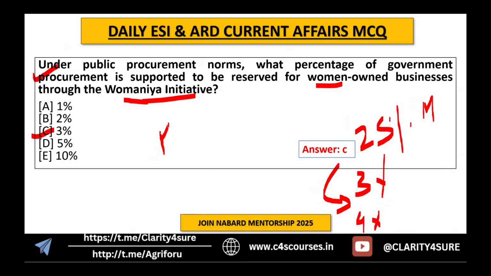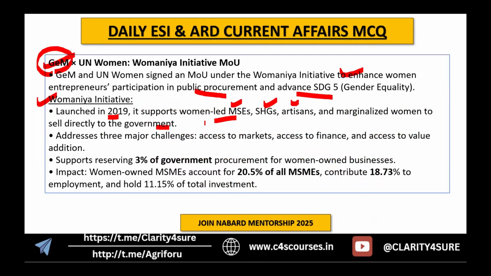Micro and small, not for the medium. Just remember. It addresses three major challenges: access to market, access to finance, and access to value addition. And it supports reserving 3% of government procurement for women-owned businesses, that is micro and small.